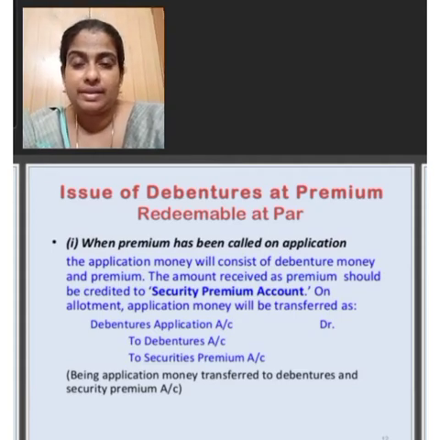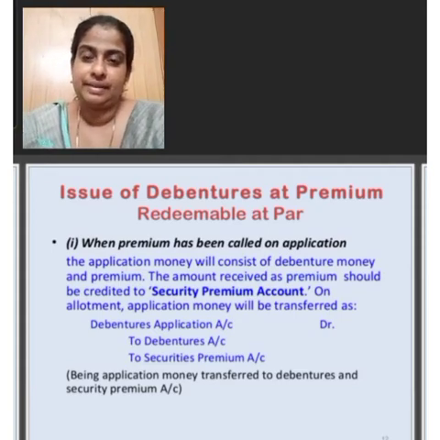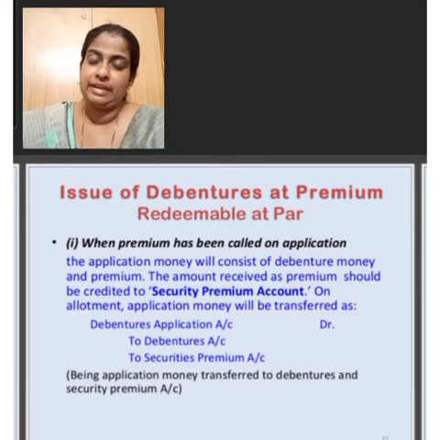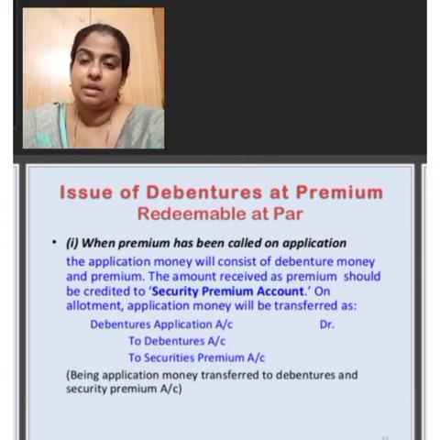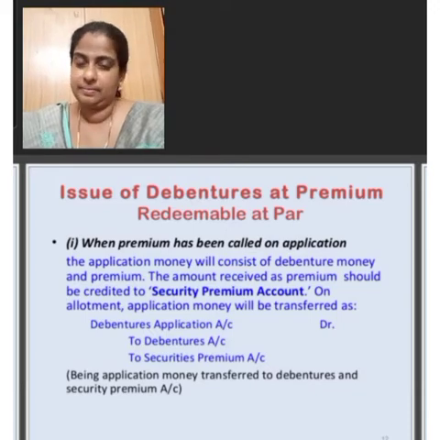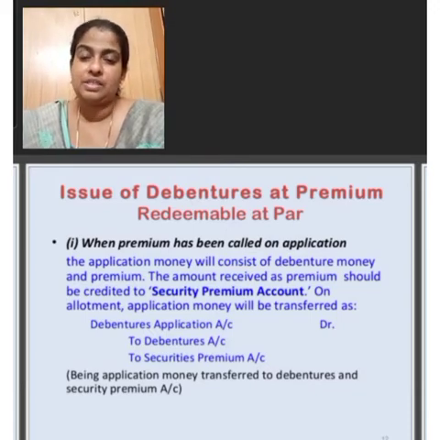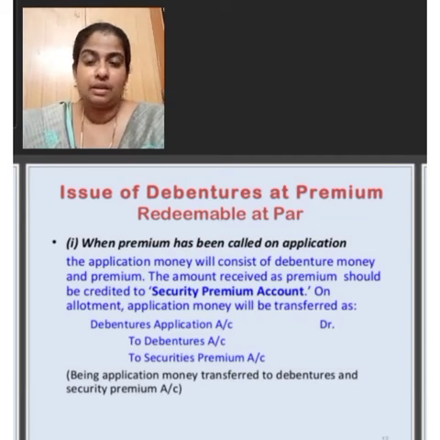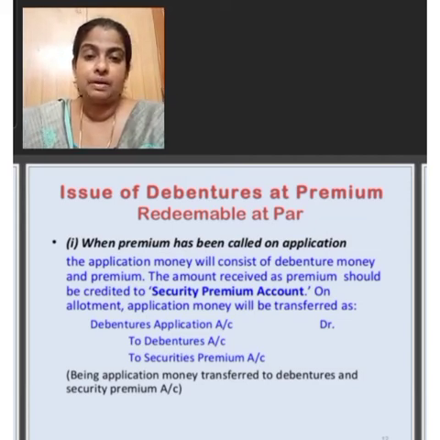Here the issue price is at premium, that is it may be 110. The entry will be bank account debit to debenture application account, that is rupees 110. Next we want to pass the journal entry for redemption of debentures. Here the debentures are redeemable at par.